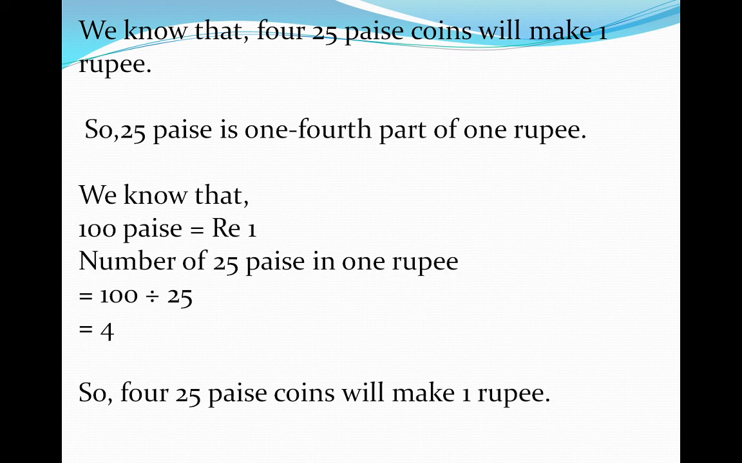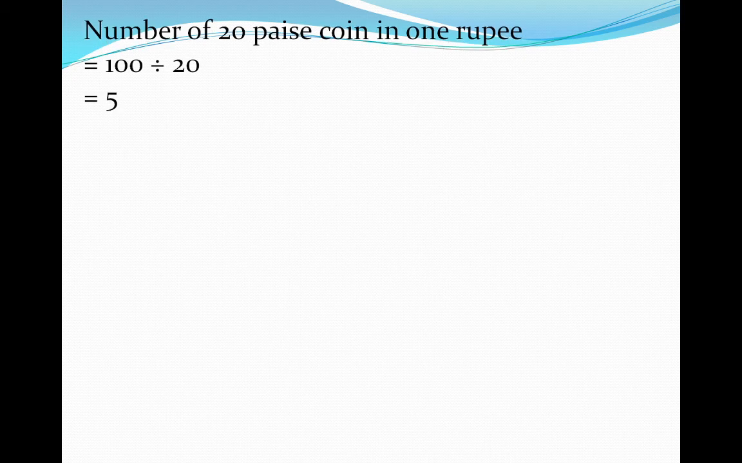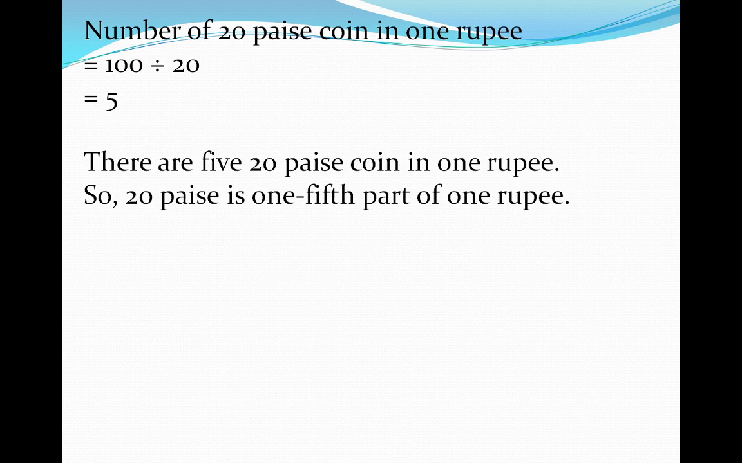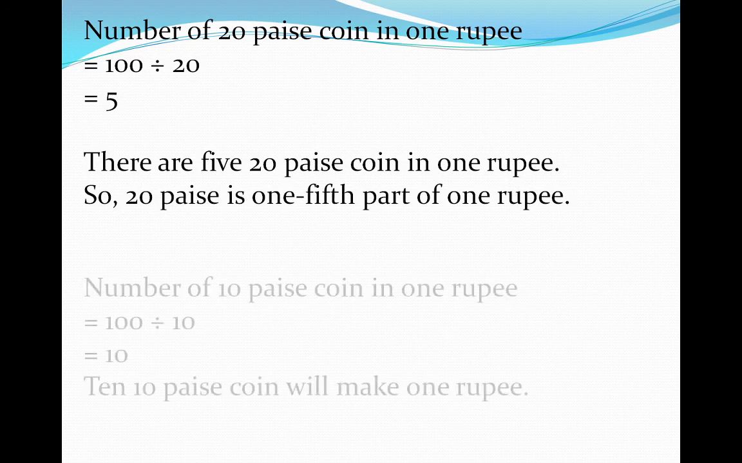We know that 100 paise is equal to 1 rupee. Number of 25 paise in 1 rupee: 100 divided by 25 is equal to 4. So 4 coins of 25 paise will make 1 rupee. Now the number of 20 paise coins in 1 rupee: we have to divide 100 by 20. So 100 divided by 20 is equal to 5. There are 5 coins of 20 paise in 1 rupee. So 20 paise is 1/5 part of 1 rupee.